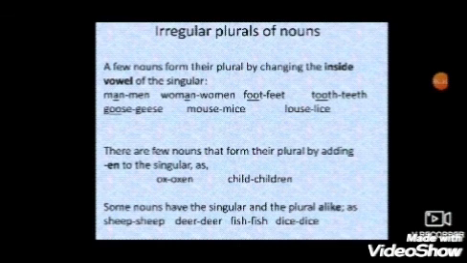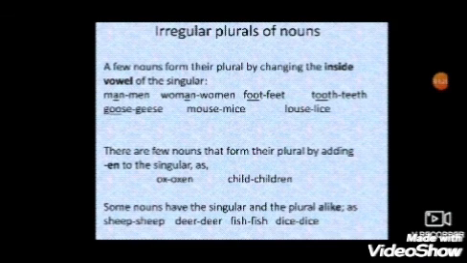See the first one, man, the plural of man is men. Woman, women. Foot, feet. Tooth, teeth. Goose, geese. Mouse, mice. Louse, lice.